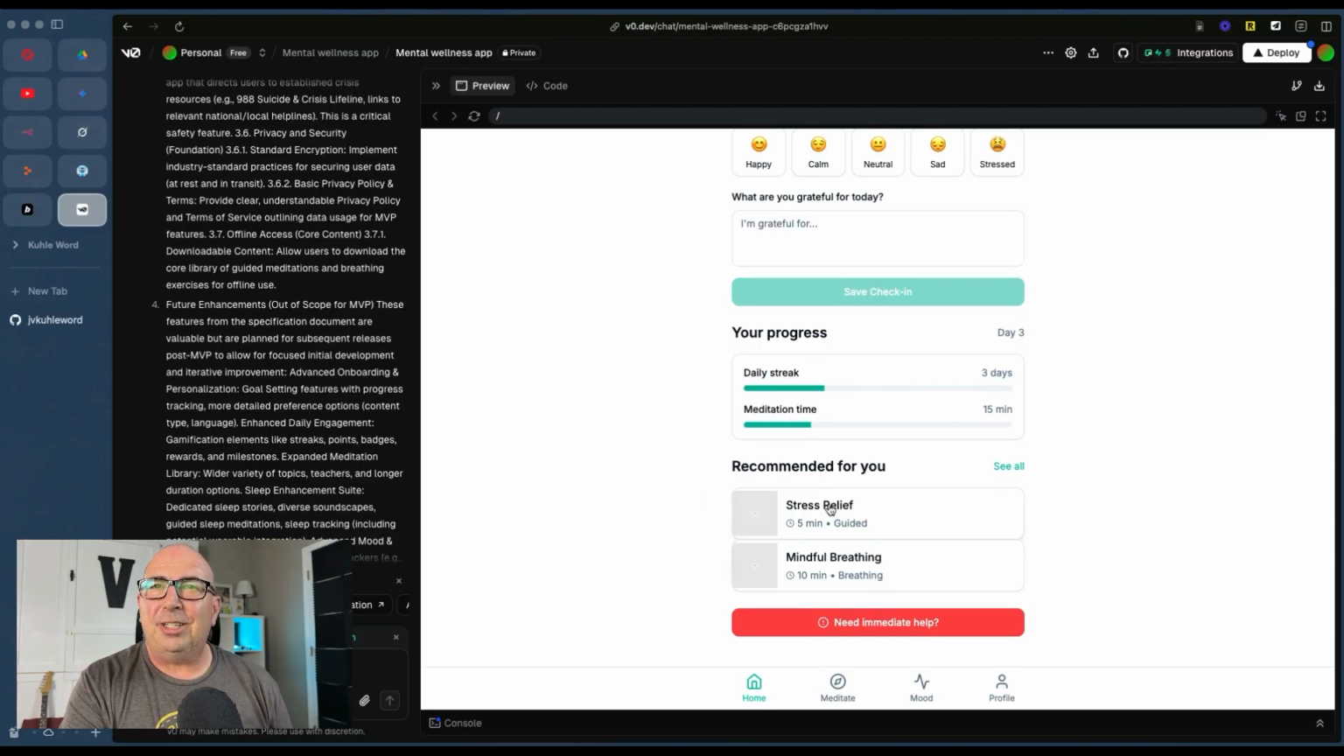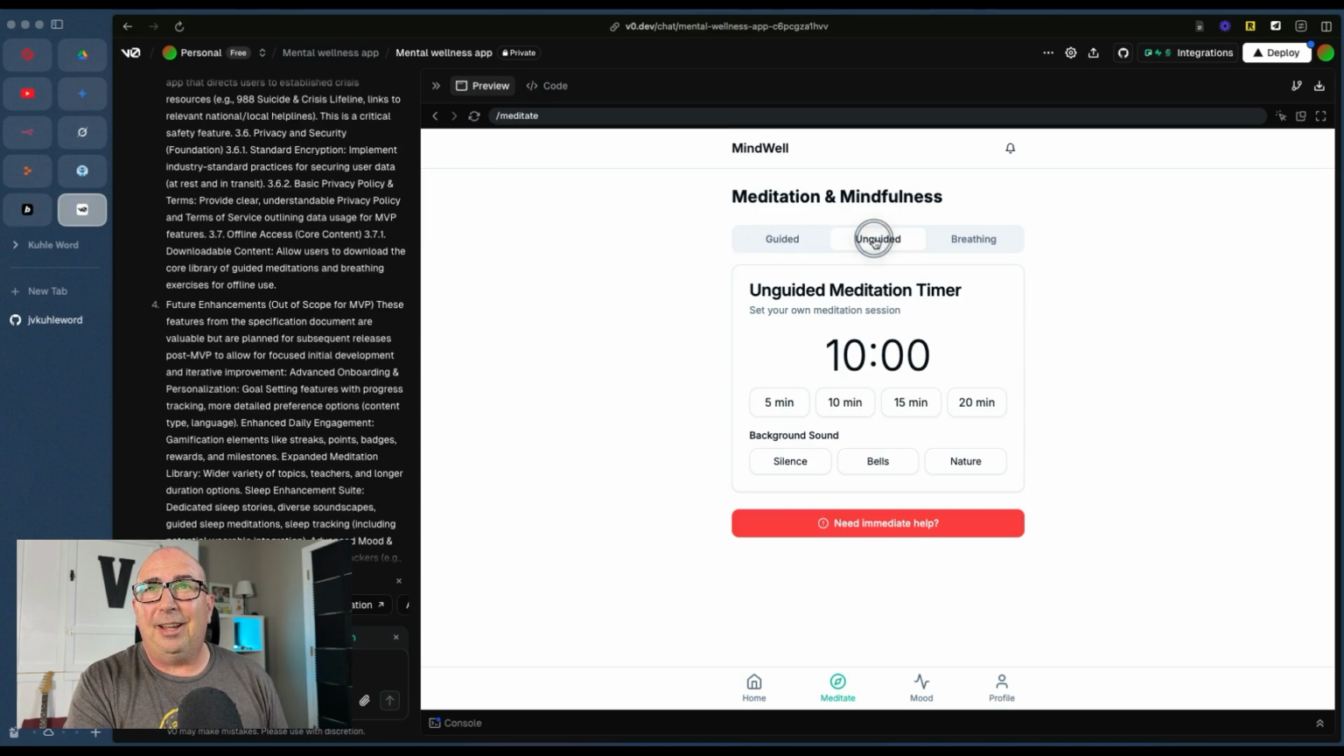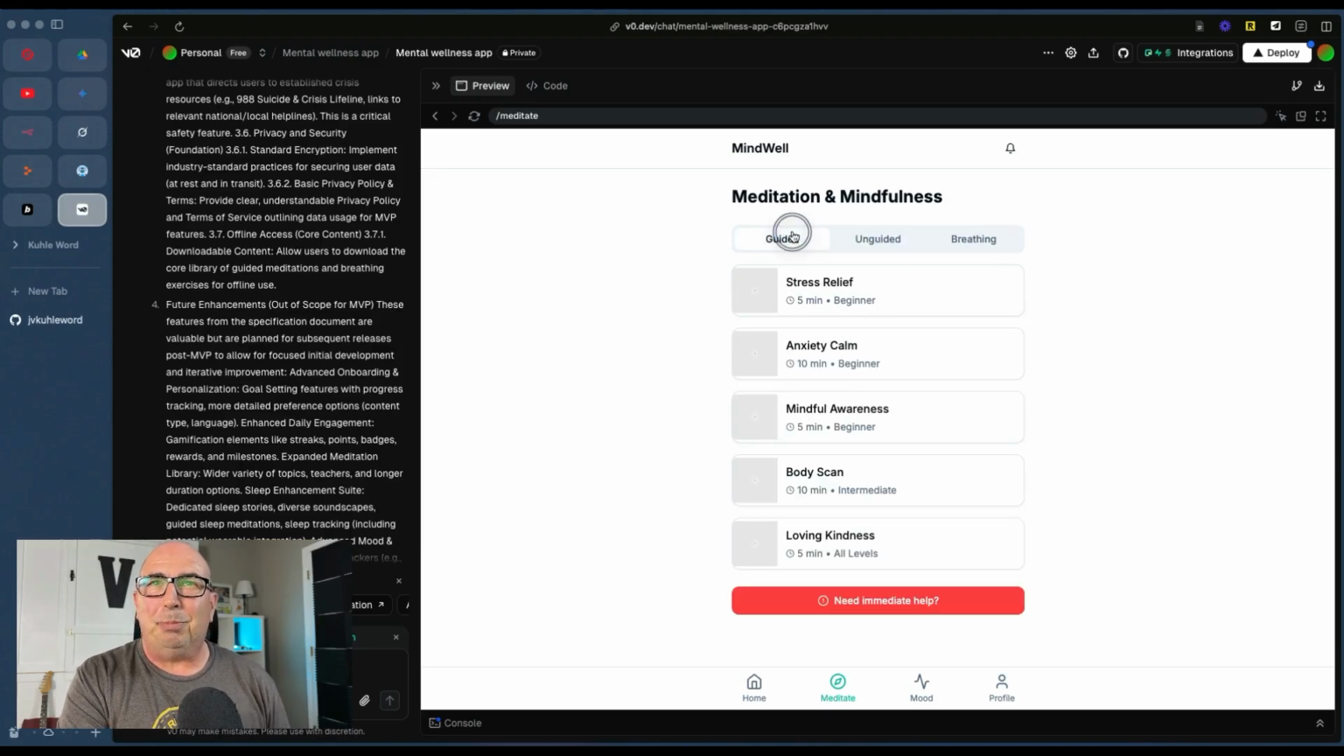It's got a section down here for recommended activities for me, stress relief, mindful breathing. Again, we haven't built out all of these pieces. It just did this as some examples in here. I can do the see all. It's actually built out a nice set of guided and unguided meditations with a timer. Pretty awesome. And some breathing exercises. We might just build this out. And it gets us to that point.